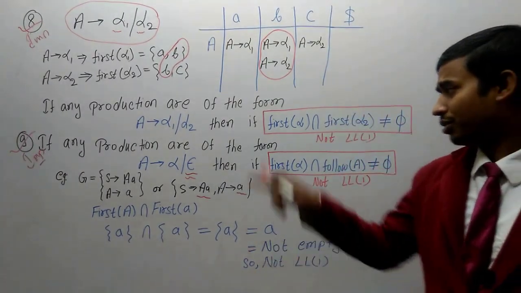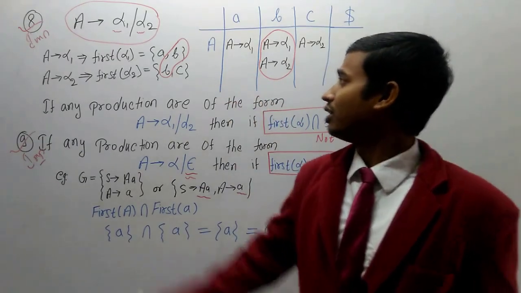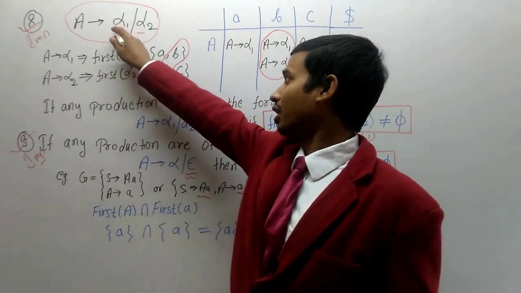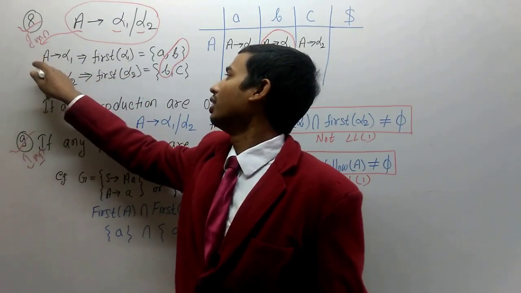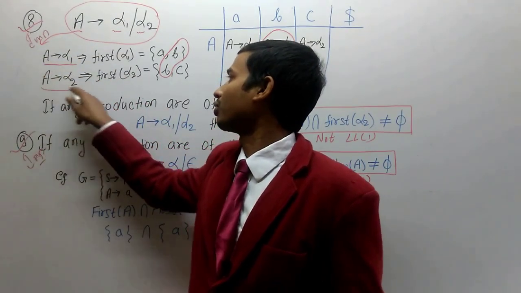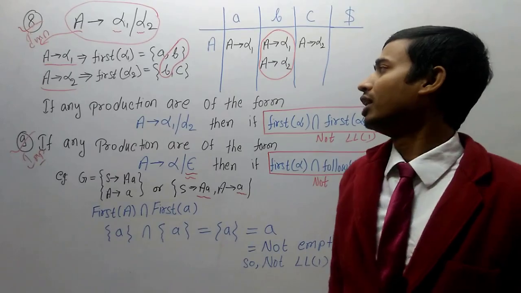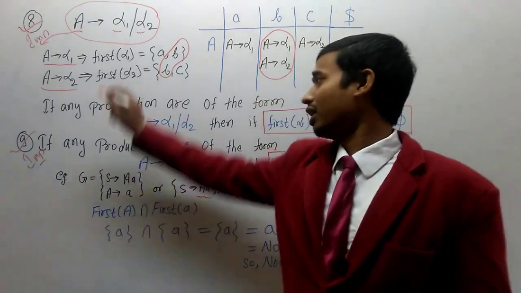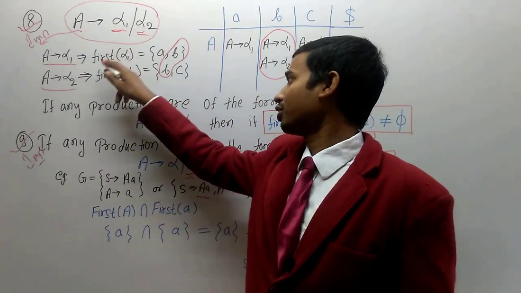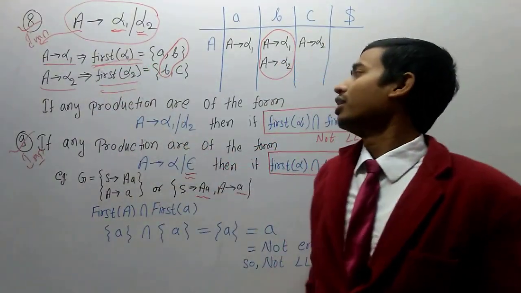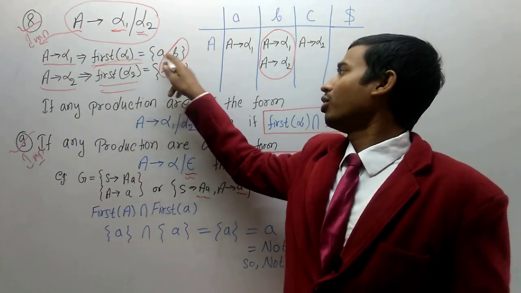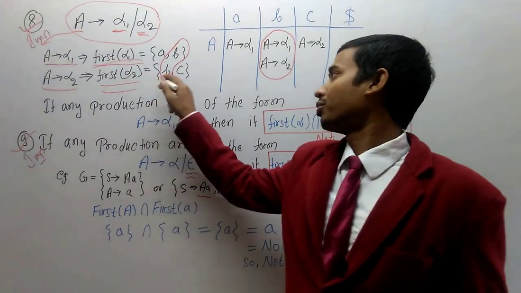For this, we have to clearly understand 2 points. If any grammar is in the form of alpha 1 or alpha 2, we can write these things in this form also, A equals alpha 1 or A equals alpha 2. These two things are the same. So what we do, we find the first of this and the first of this. Let's take a simple example. Let's assume first of alpha 1 is small a and small b,